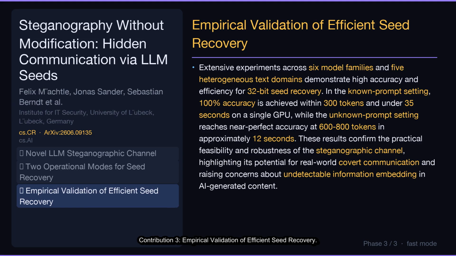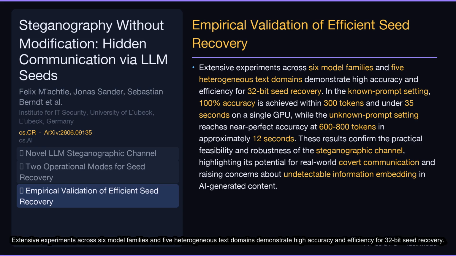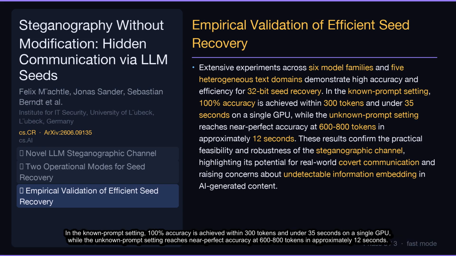Contribution 3. Empirical validation of efficient seed recovery. Extensive experiments across 6 model families and 5 heterogeneous text domains demonstrate high accuracy and efficiency for 32-bit seed recovery. In the known prompt setting, 100% accuracy is achieved within 300 tokens in under 35 seconds on a single GPU, while the unknown prompt setting reaches near-perfect accuracy at 600 to 800 tokens in approximately 12 seconds.